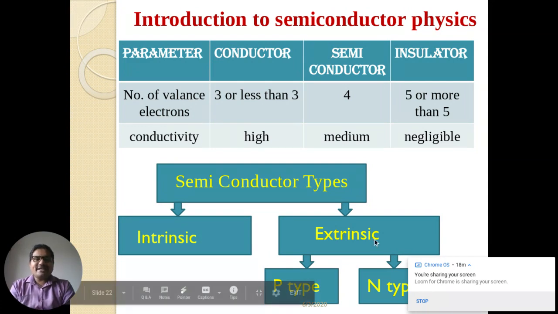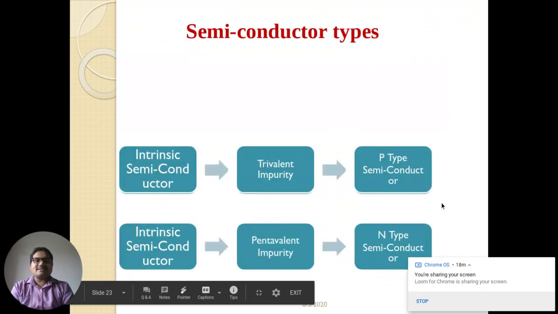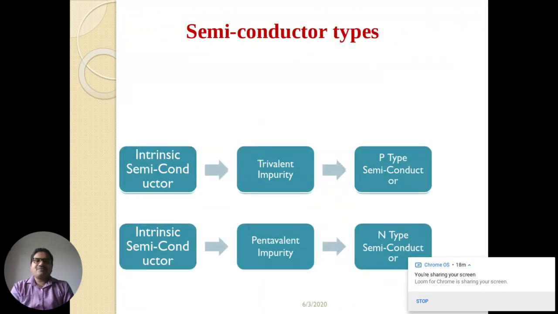Again, you can see the extrinsic semiconductor is divided into two parts, that is p type and n type. Now what is p type and n type?